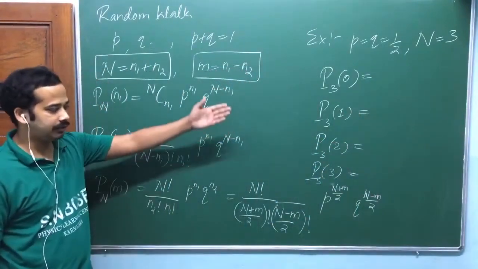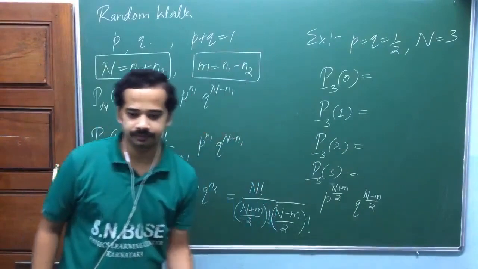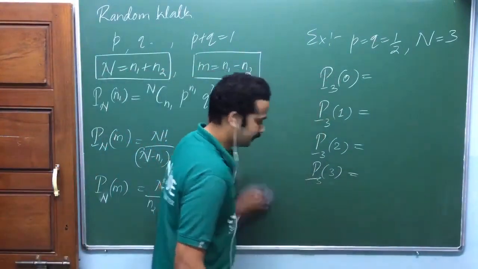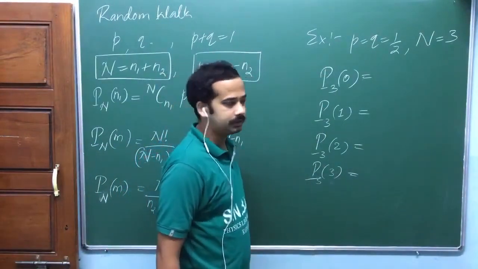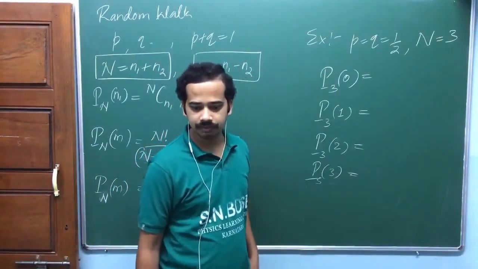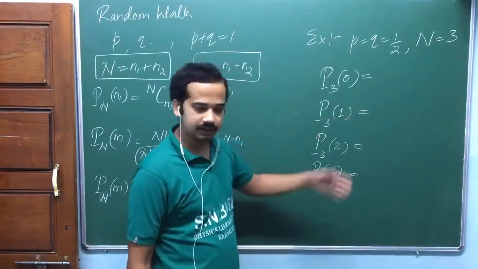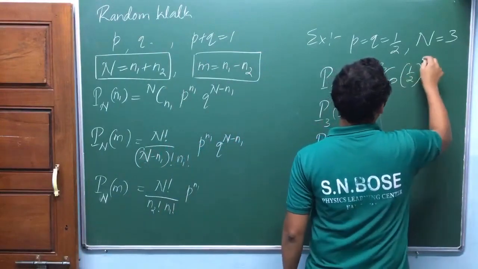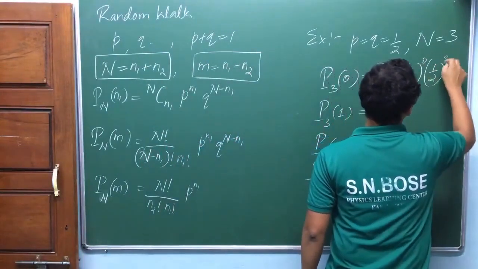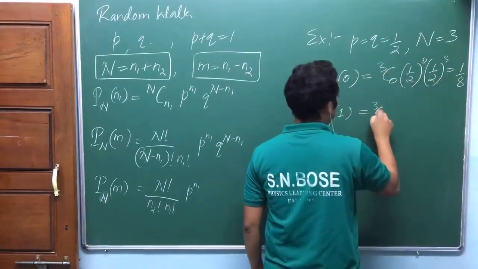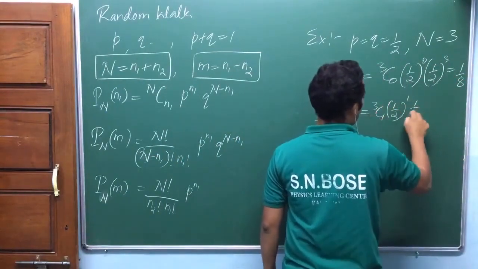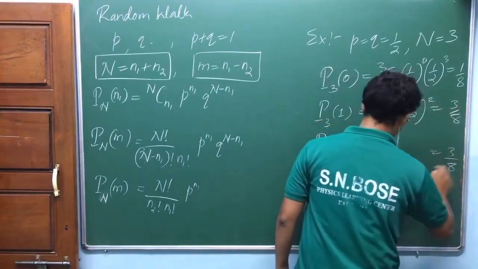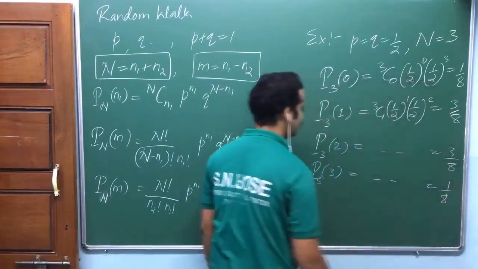This is exactly the same as our head and tail problem. One coin tossed thrice. In each of the cases, the probability was half and half, isn't it? Exactly the same problem. 3C0, half raised to 0, half raised to 3, that's equal to 1 by 8. Check this out. 3C1, half raised to 1, half raised to 2, 3 by 8, 3 by 8, 1 by 8. I hope this is not a big deal for you.